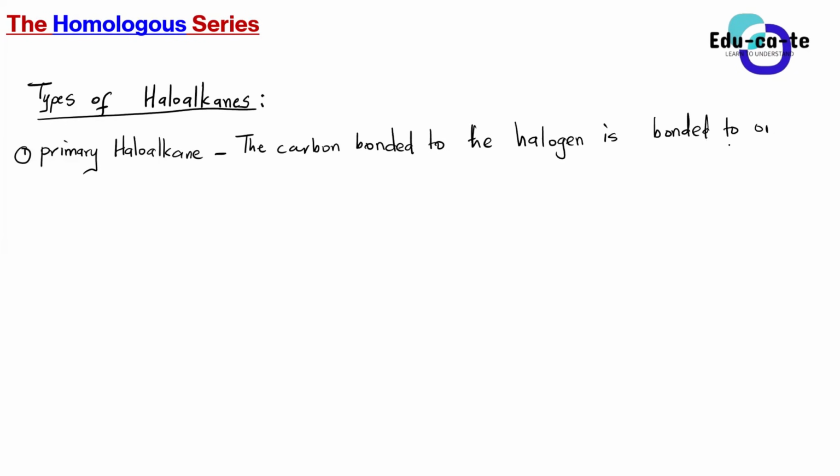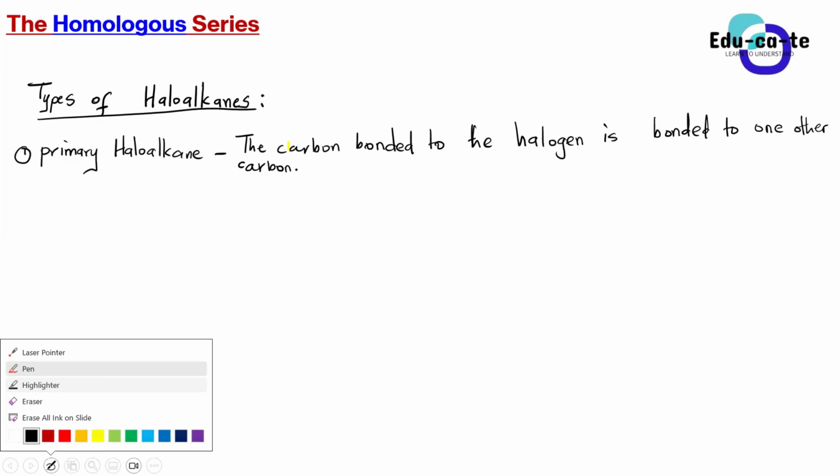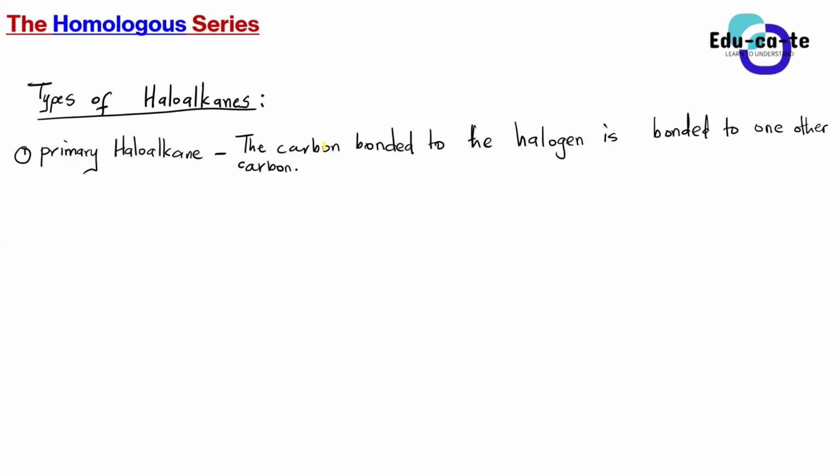This is how we define a primary haloalkane. So we say it's a primary haloalkane when the carbon that is bonded to the halogen, not hydrogen, it's halogen, is bonded to one other carbon.